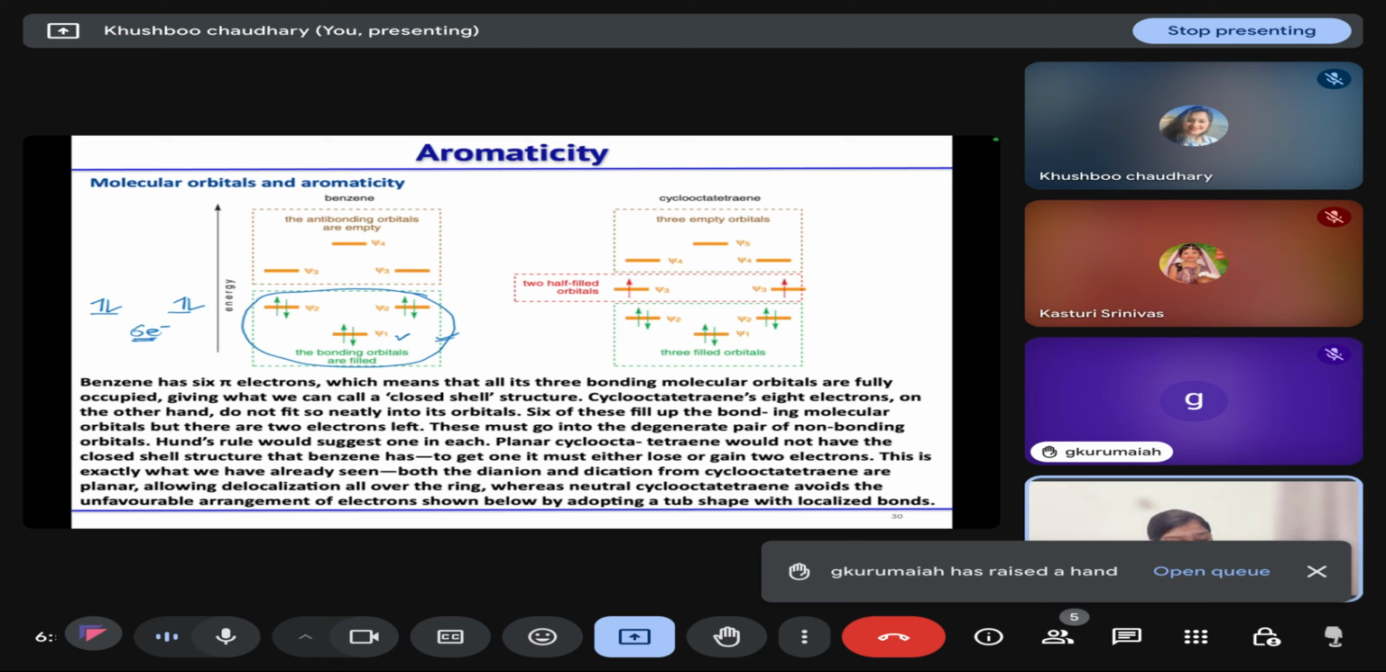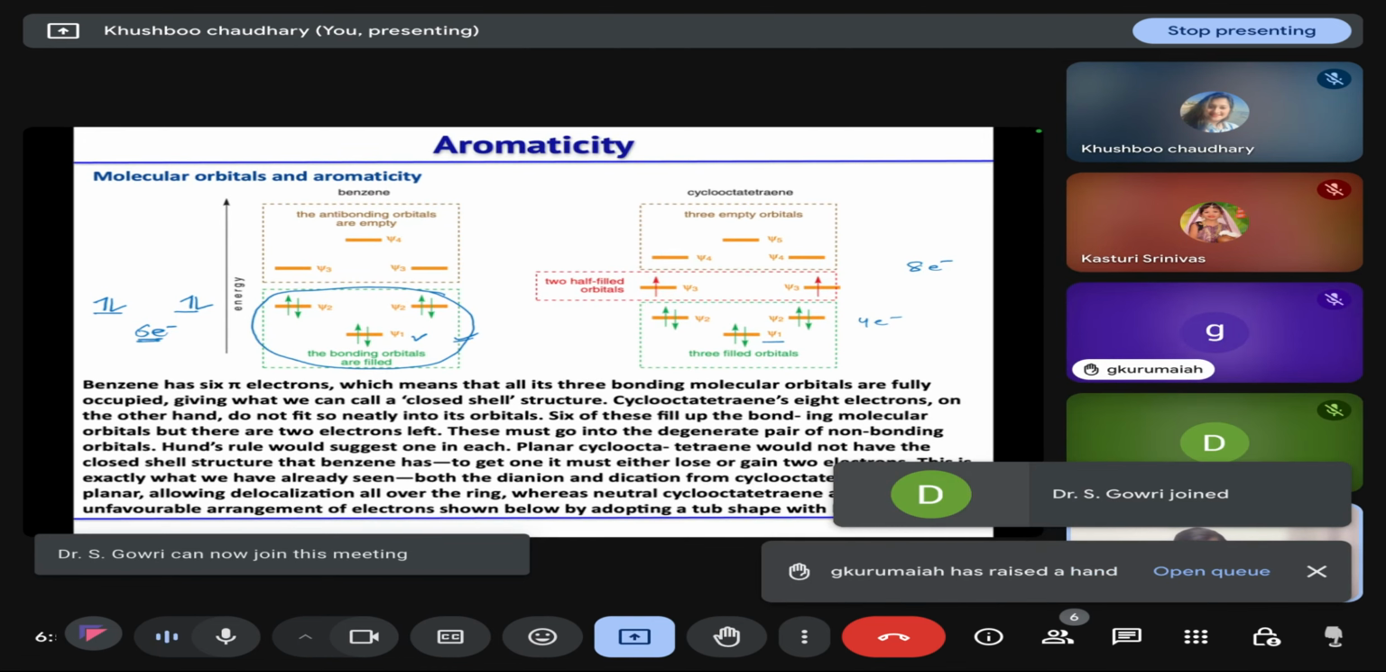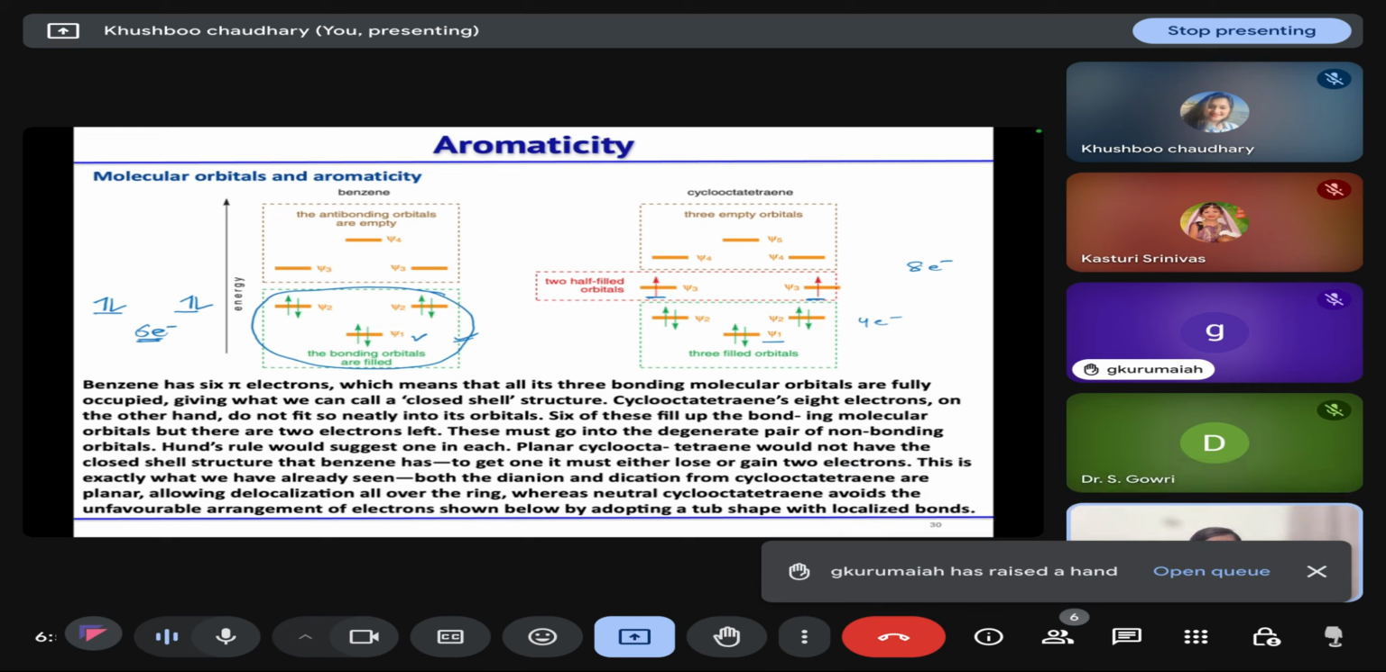But in the case of cyclooctatetraene, we have 8 electrons. Firstly, psi1 contains 2 electrons, psi2 will contain 4 electrons, and then according to Hund's rule, we will fill single electrons in the degenerate orbitals. So in this case, we will get 2 electrons in psi3, and it does not have the closed shell configuration. Closed shell means that all the molecular orbitals are fully filled. That's why cyclooctatetraene wants to lose 2 electrons, or gain 2 electrons, to get stability. That's why its anion and its cation are both planar, but cyclooctatetraene is not planar.